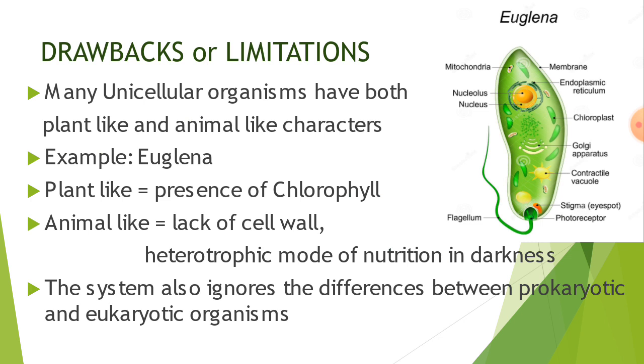So where it should be placed, it is not clear in this two kingdom classification. It is placed in Plantae, but how come? Because it has both features. It has plant-like features, which is chlorophyll is present in it, so it resembles plants, but it also resembles the animals as it lacks cell wall and it has heterotrophic mode of nutrition in darkness, so it resembles animals as well. It was a confusion in this.